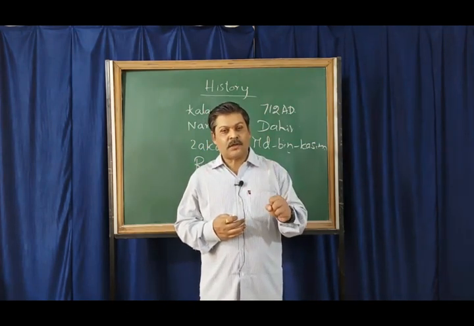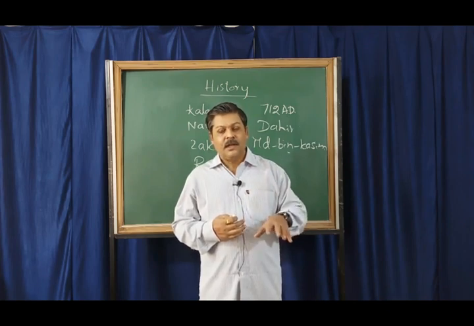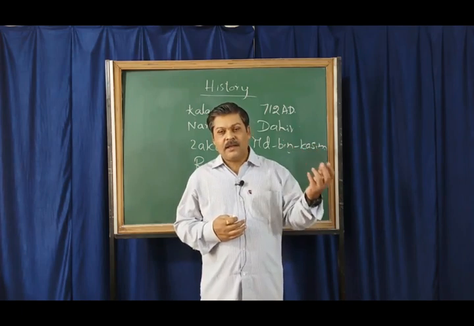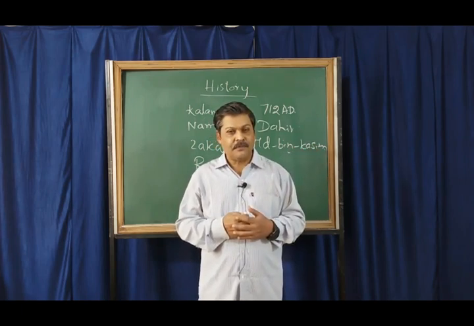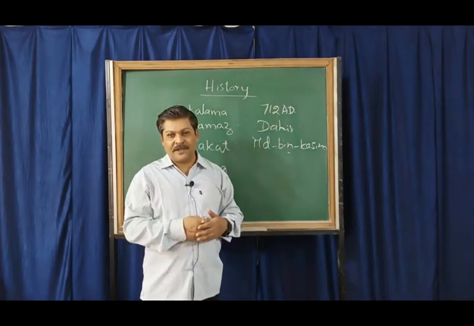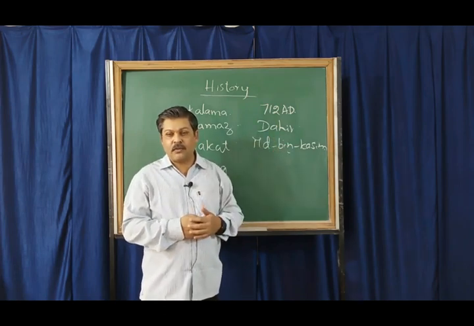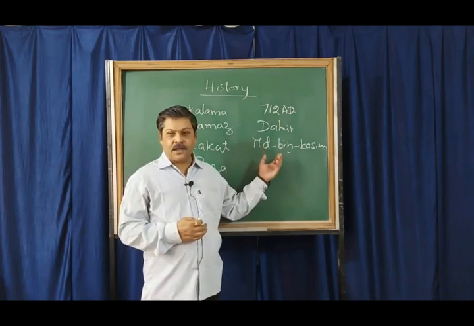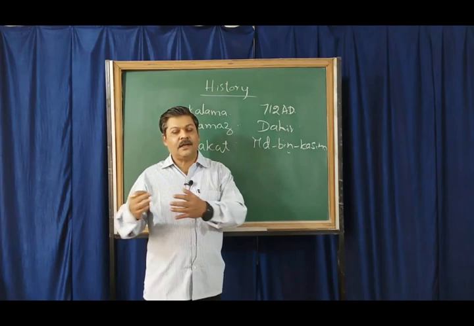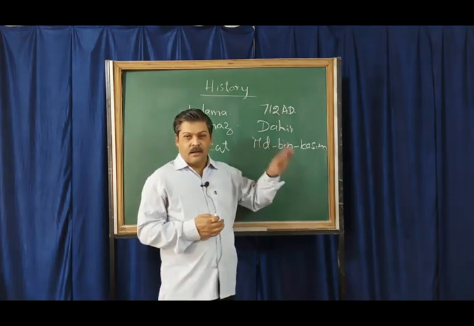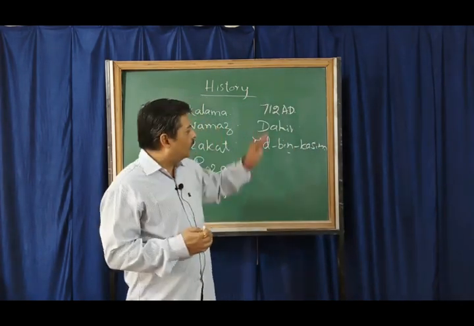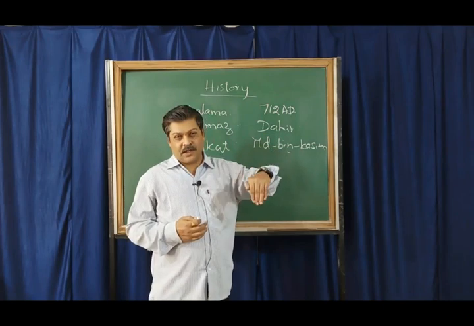However, these two daughters are said to be responsible later for poisoning the ears of the ruler of Arabia, and they got Muhammad bin Qasim killed. This is the event that took place. This is how they took revenge for their father by getting the death punishment for Muhammad bin Qasim. It was in 712 AD. That was the first Muslim invasion on India.